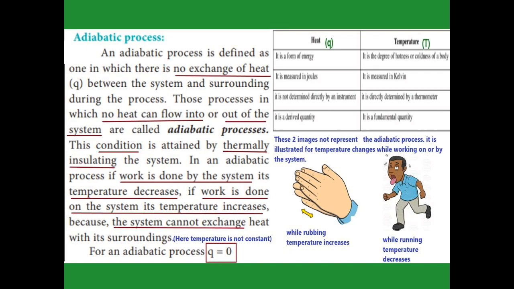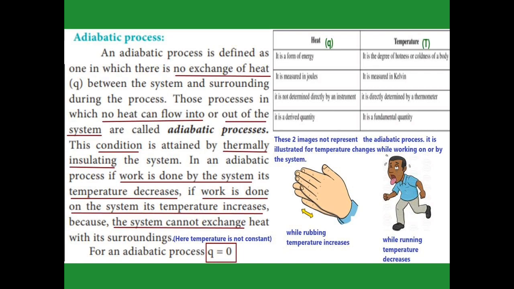In this adiabatic process, work is done by the system. When the system does work, the temperature decreases. For that I give one example. While running, what happens there? Slowly our body cools. Why does the body cool? Because we are working. Consider our body as a system; slowly it cools because we are doing some work.